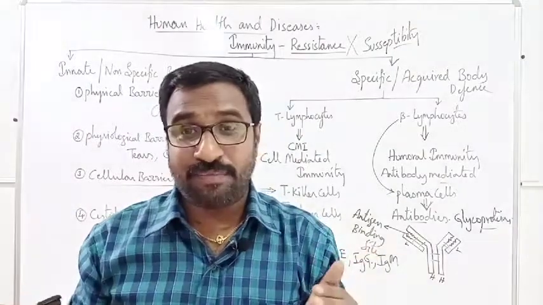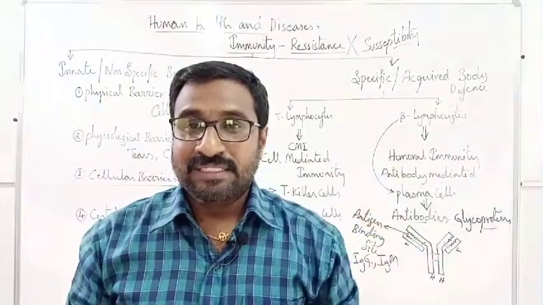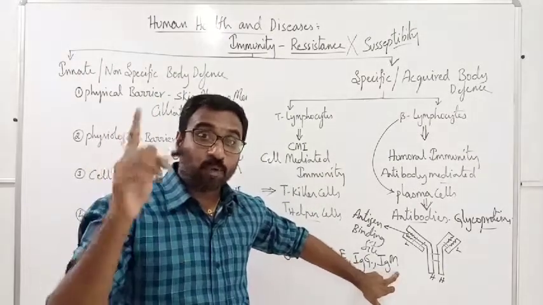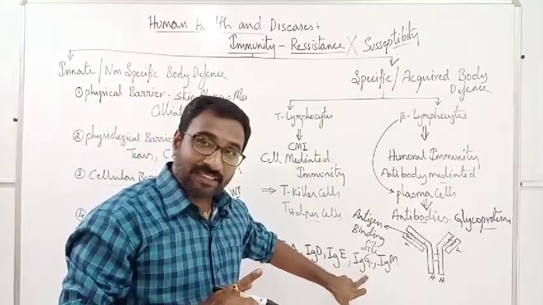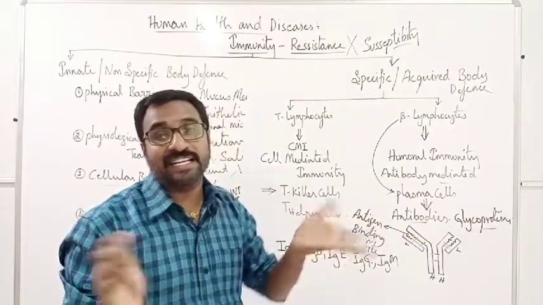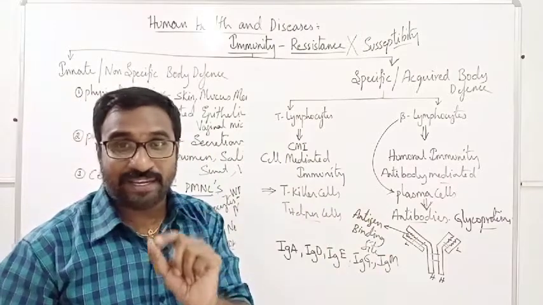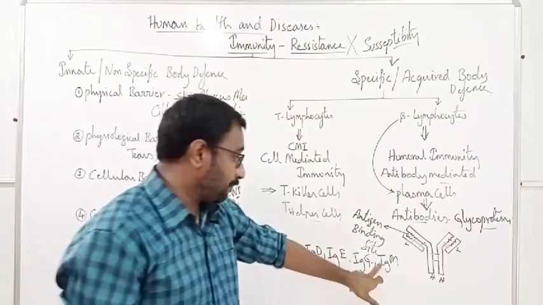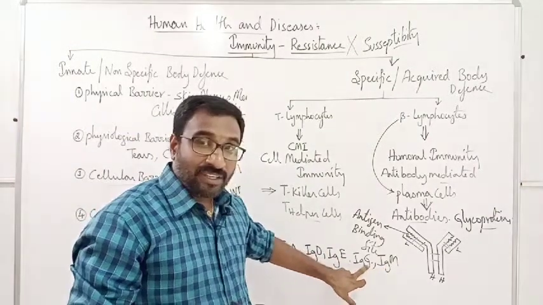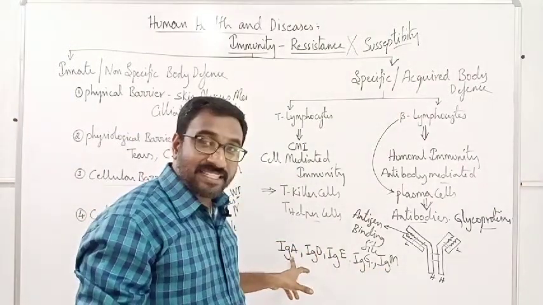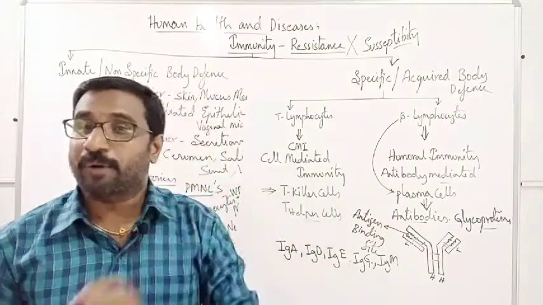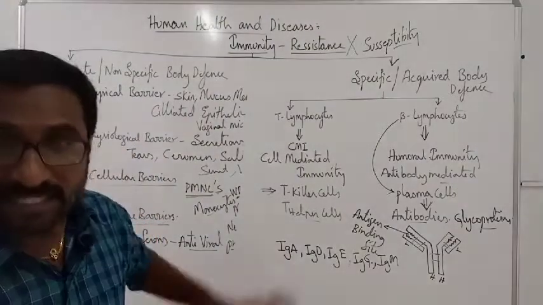You also should know IgM is the largest antibody. The most abundant is IgG. Secretions is IgA. Allergic is E. Like that we can see the difference. Largest and first to react is M, placental passage is G, most abundant is G, secretions is A, and allergies is E, most important ones.